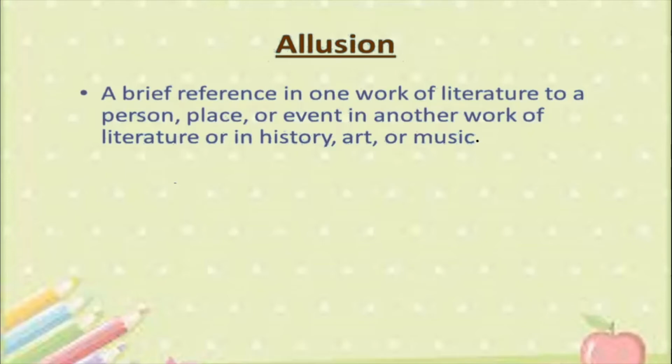You can also talk about some character in history. For example, if I'm writing a poem, if I talk about Shivaji Maharaj, Chhatrapati Shivaji Maharaj, then that also can become an example of an allusion, because I'm referring to a great person in Indian history. Okay, so allusion means when you're talking about someone else in your work. So who will talk? The poet will talk in the poem which we are studying. Okay, so when you read a poem and you see that in that particular poem there is a reference to someone in some other book, other poem, or someone in history, then that is an example of allusion.